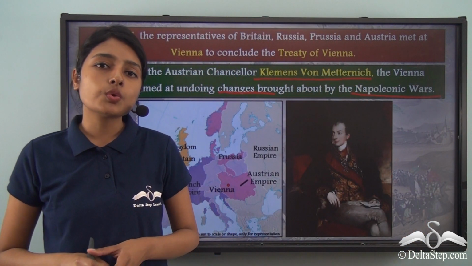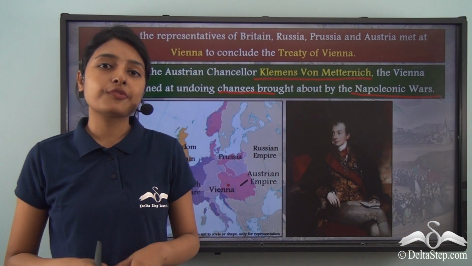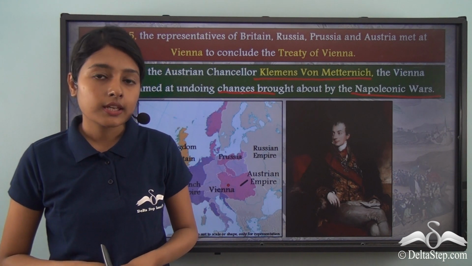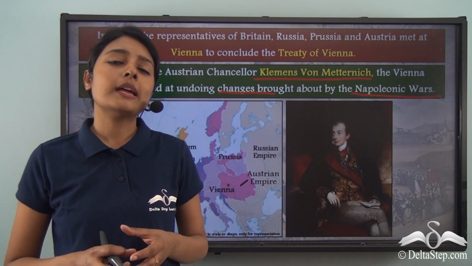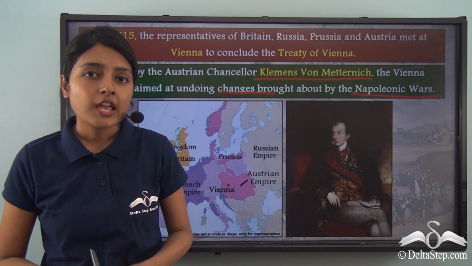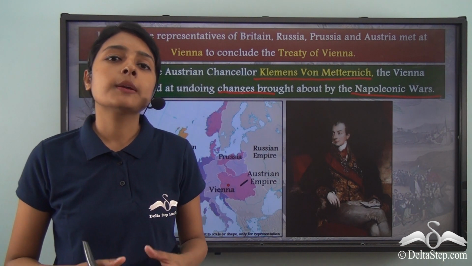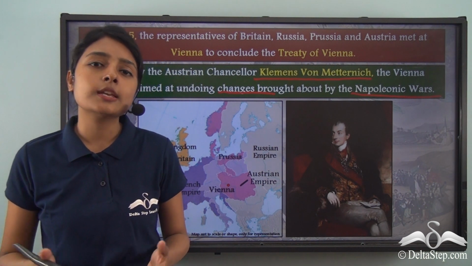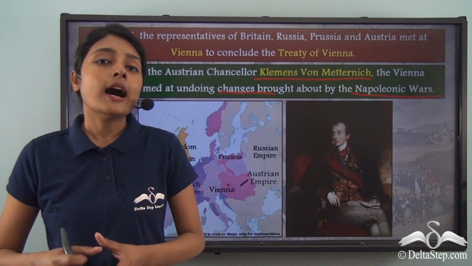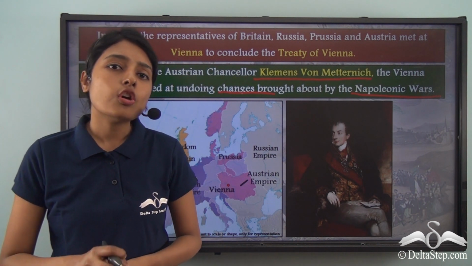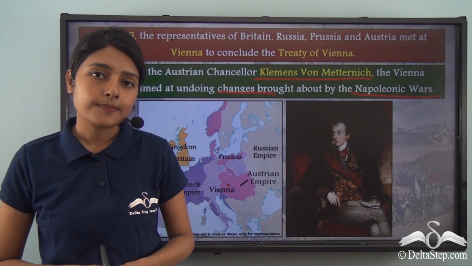Now, during his rule as the Emperor of France from 1804, Napoleon had brought about many changes throughout Europe. Firstly, he kept on controlling more and more regions. He brought all these regions under the direct or indirect control of France.